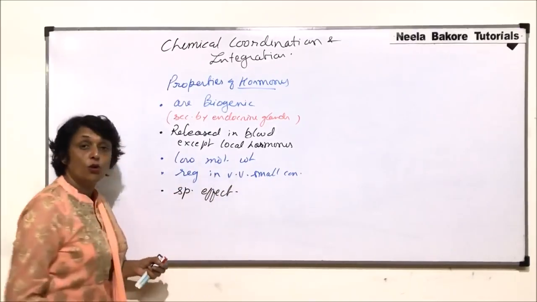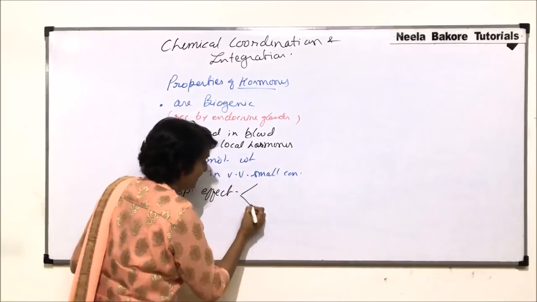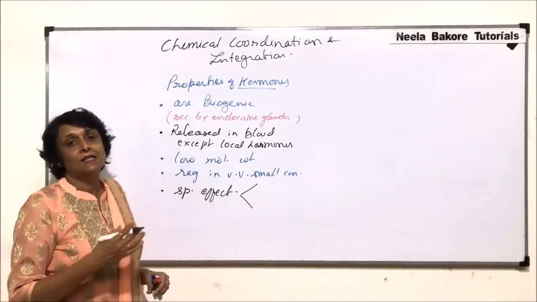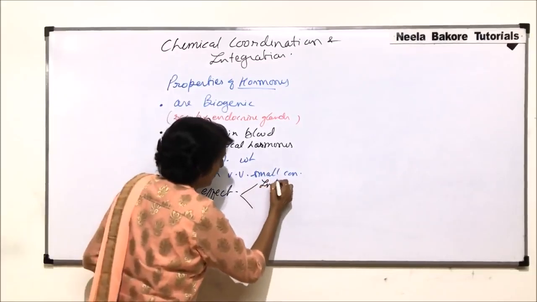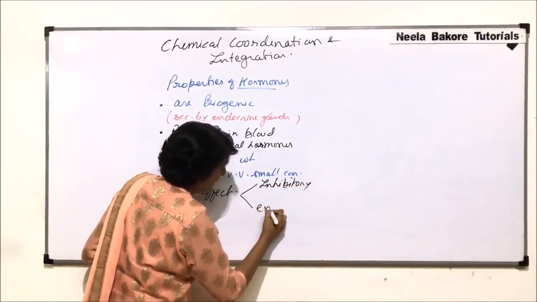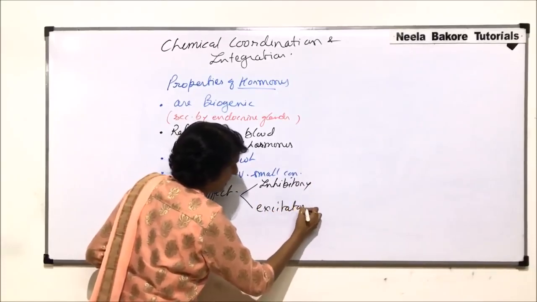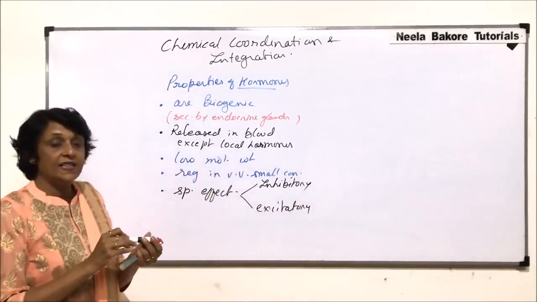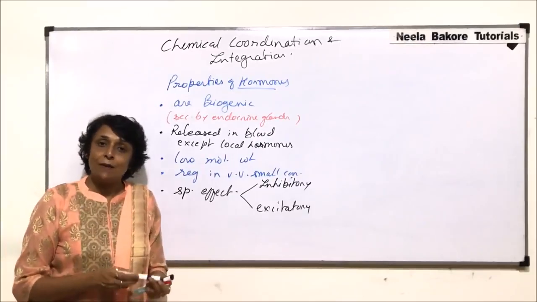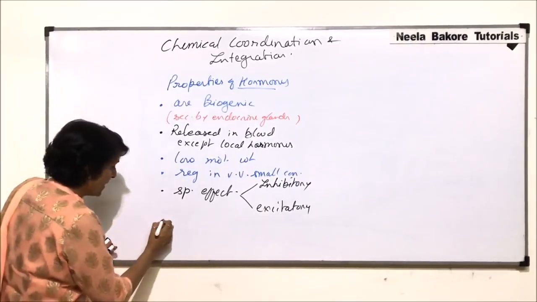And this effect could be of two categories. It could be an inhibitory effect or it could be excitatory effect. That means it can inhibit a particular process or it can enhance that particular process.